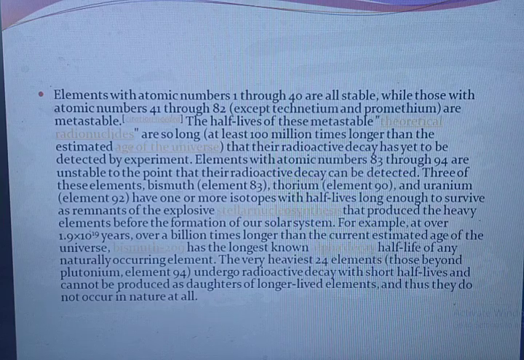For example, at over 1.9 × 10^19 years, over a billion times longer than the current estimated age of the universe, bismuth-209 has the longest known alpha decay half-life of a naturally occurring element. The very heaviest 24 elements, those beyond plutonium, element 94, undergo radioactive decay with short half-lives and cannot be produced as daughters of longer-lived elements, and thus they do not occur in nature at all.